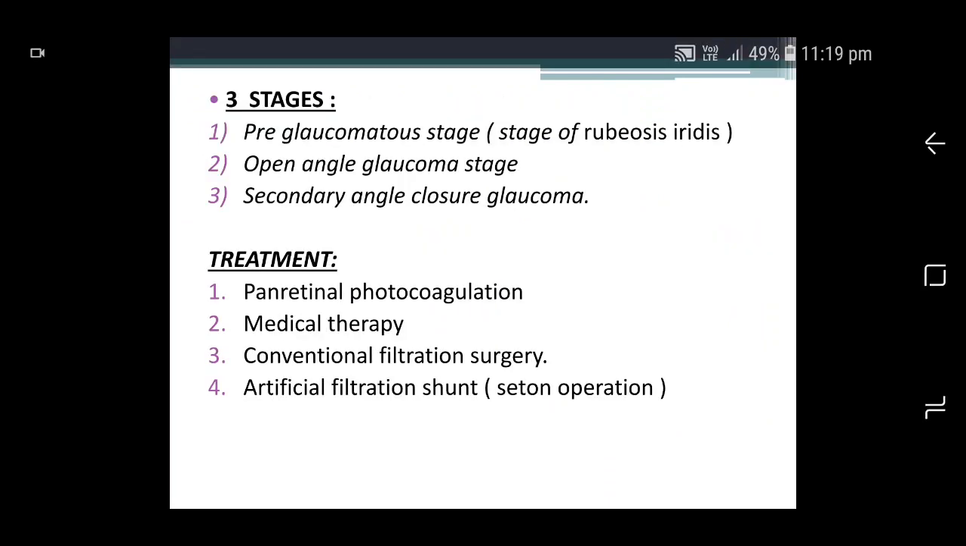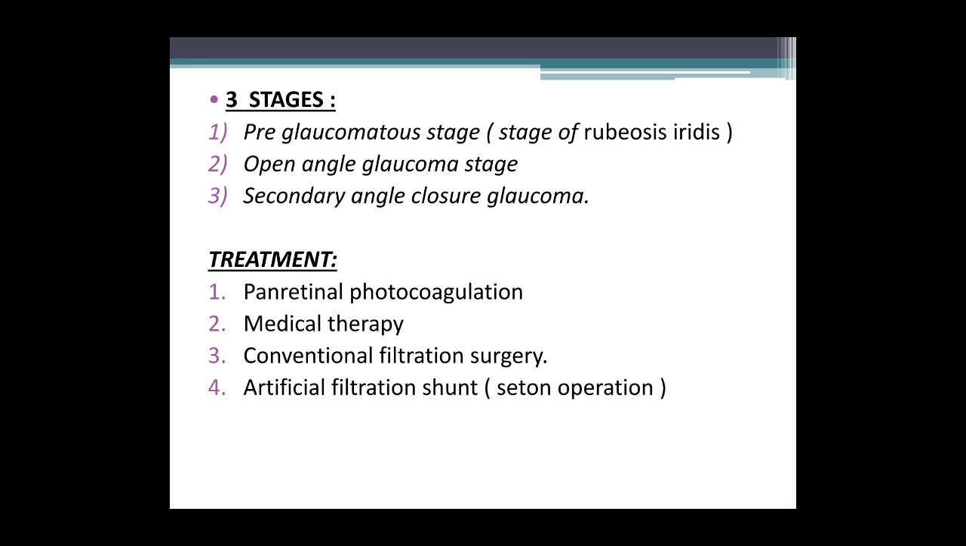In neovascular glaucoma, we have three stages. Pre-glaucomatous stage, called the stage of rubeosis iridis, open angle glaucoma stage, which occurs due to the formation of the pretrabecular neovascular membrane, and the last stage is secondary angle closure glaucoma due to goniosynechiae resulting from the contracture of the neovascular membrane, which is also called zipper angle closure.